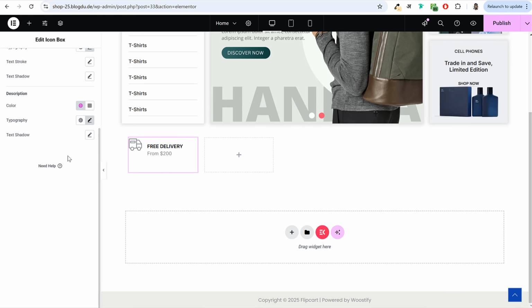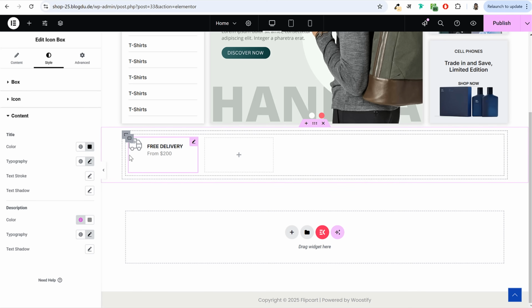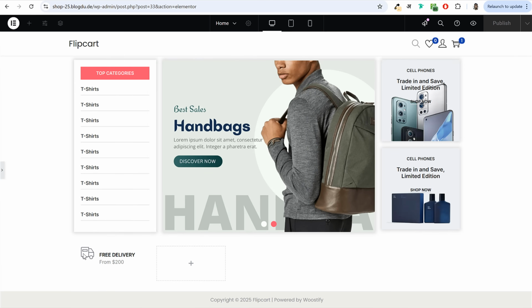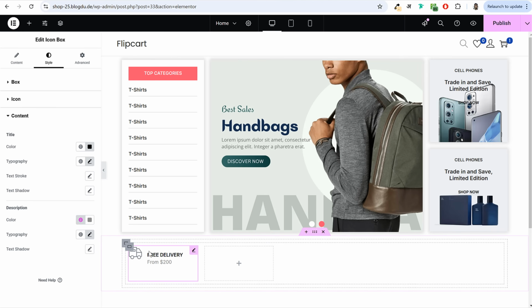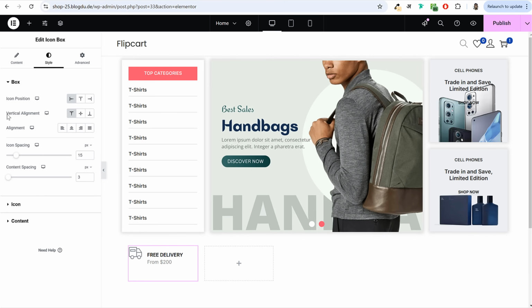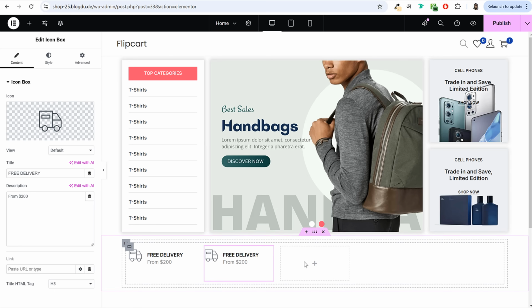Okay, line height. Now what we need to do is bring everything in center, because if you see, the icon is floating at top and this is at the bottom. I want everything in center, in the middle. So what we'll do is we'll select this option, vertical alignment, and we'll select middle. Okay, make sure everything is in middle. Now we'll simply right click, copy and right click, paste under these 5 columns.